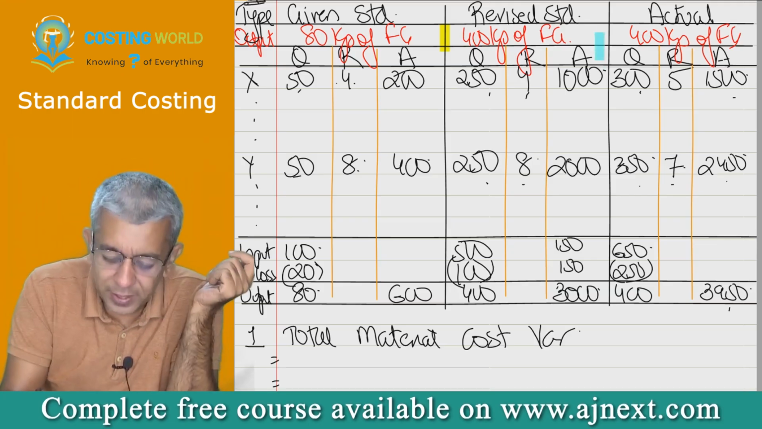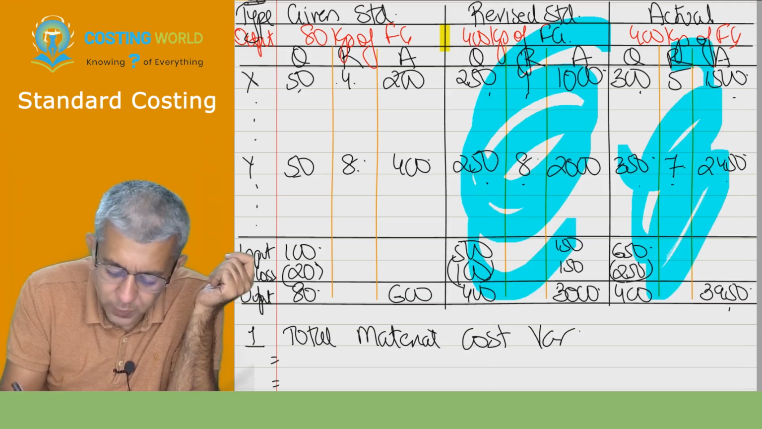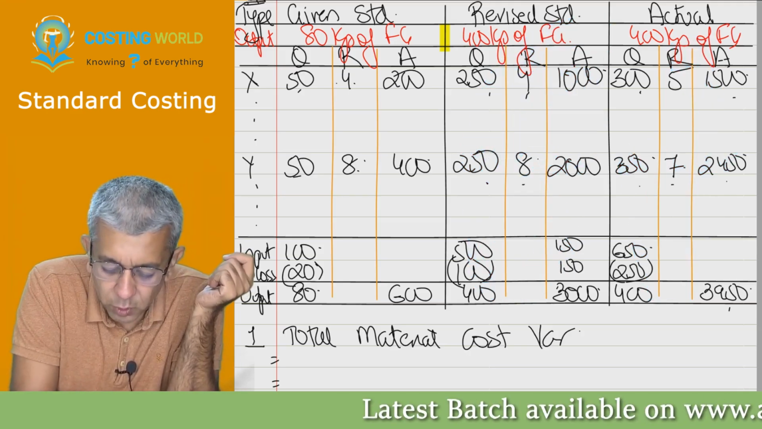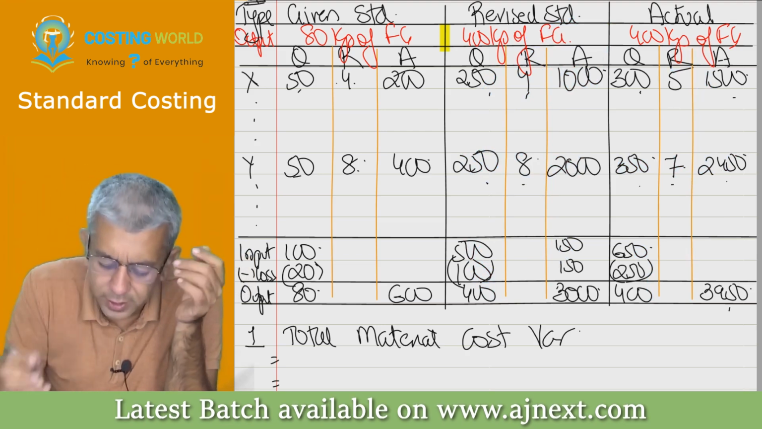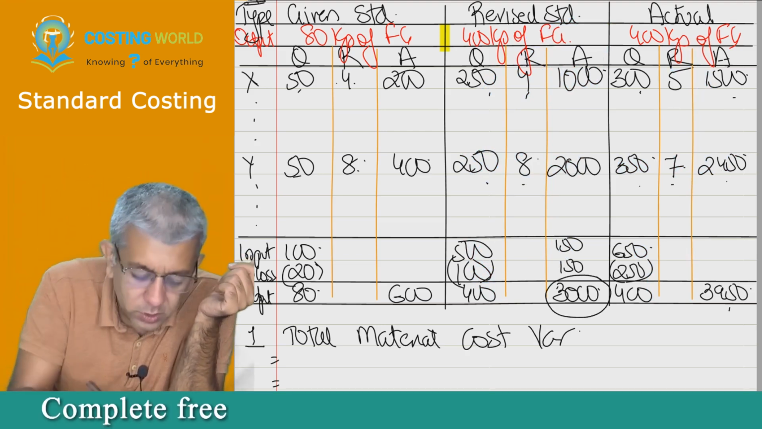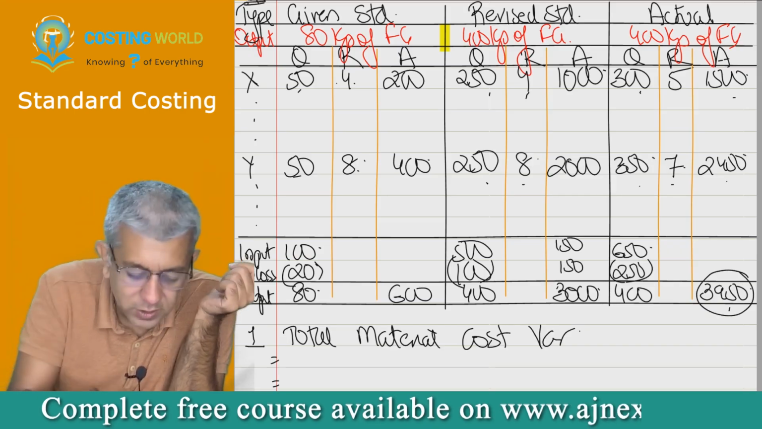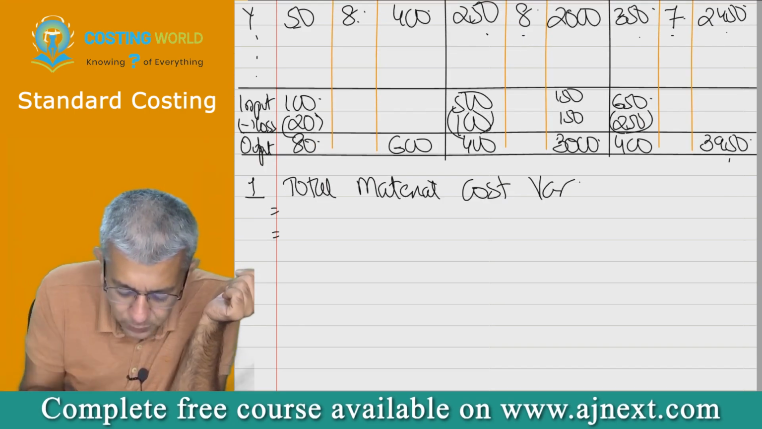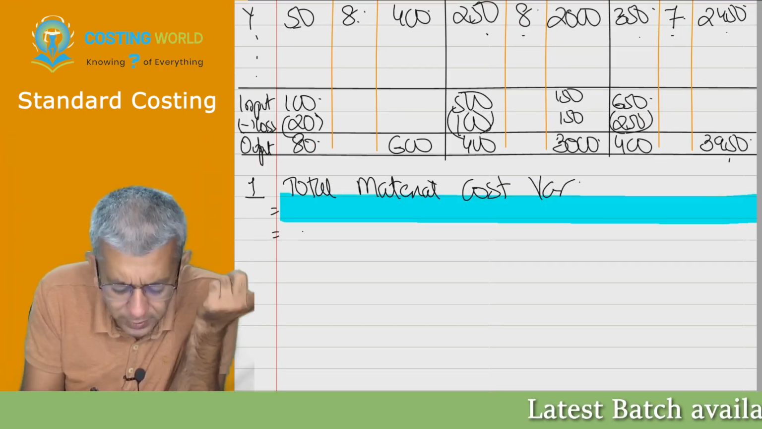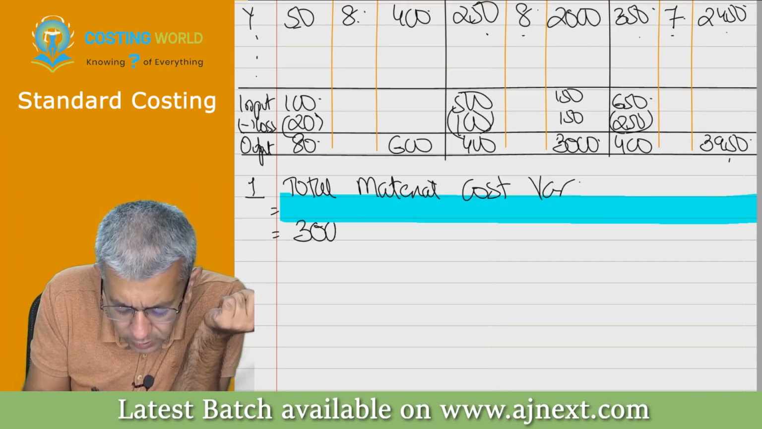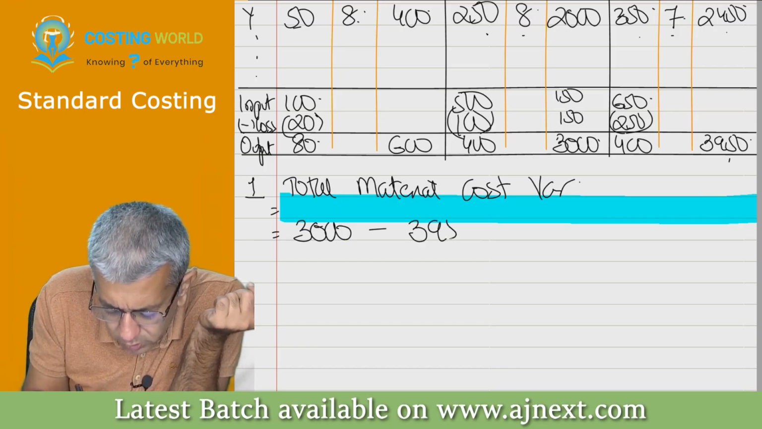Obviously, I have in mind this particular data. So first thing I asked them, you all have made 400 kgs of finished goods. For 400 kgs, how much should have been our cost? 3000. How much was our actual cost? 3950. So therefore, in this particular case, you all leave one line blank over here, and write down total material cost variance. What should have been the cost? 3000. What was the actual cost? 3950.